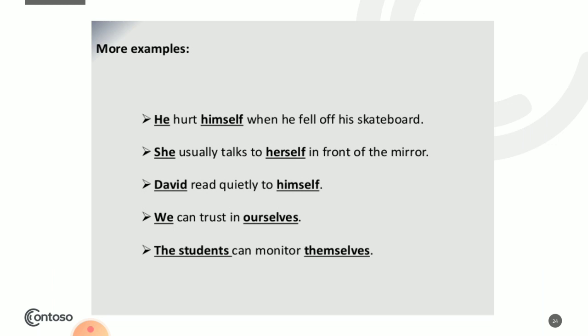More examples. He hurt himself when he fell off his skateboard. She usually talks to herself in front of the mirror. David read quietly to himself. We can trust in ourselves. The students can monitor themselves. Now you see how it's reflexive. Look at the last sentence. The students can monitor themselves. Themselves, it's referred to the students.